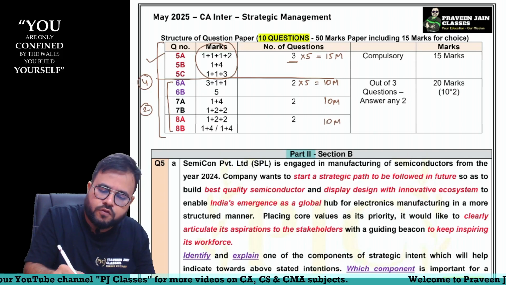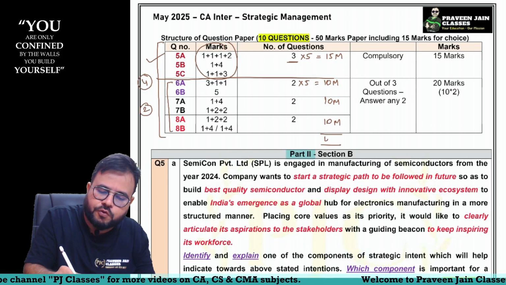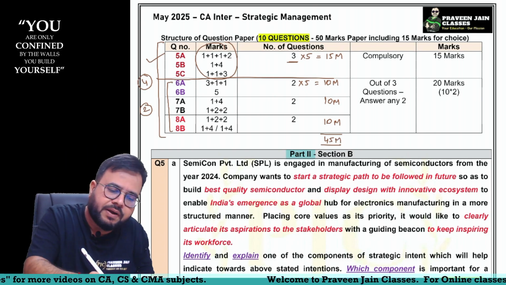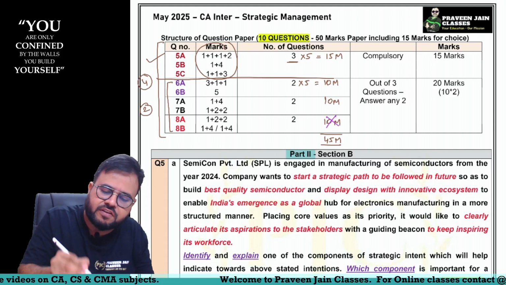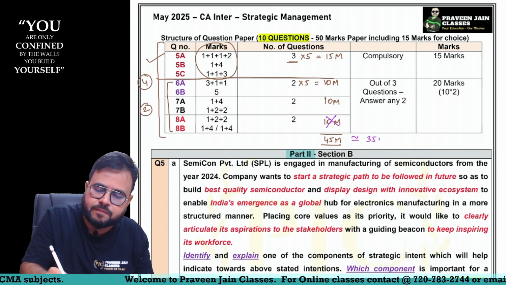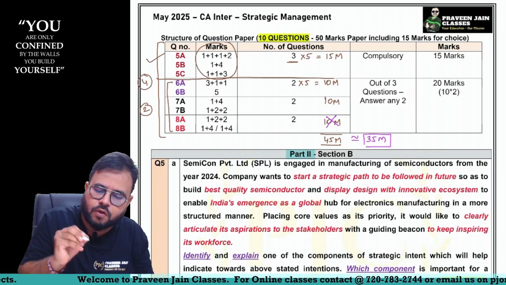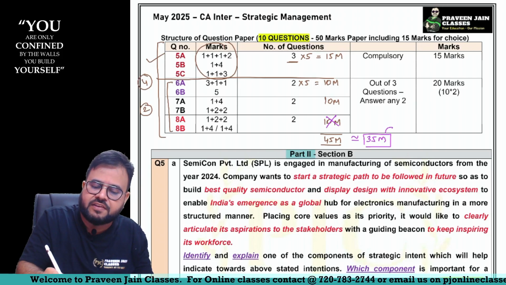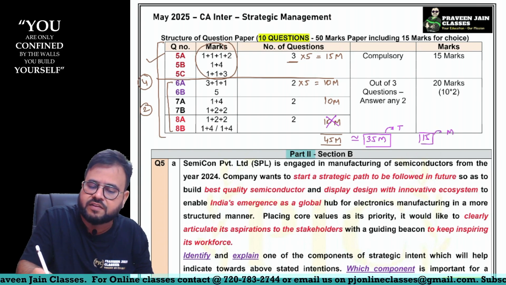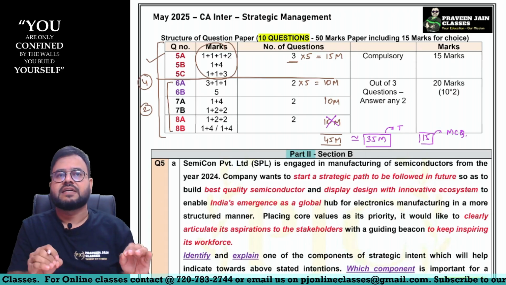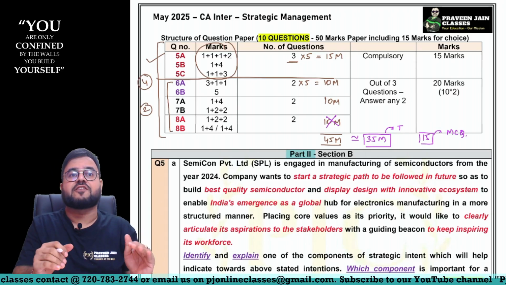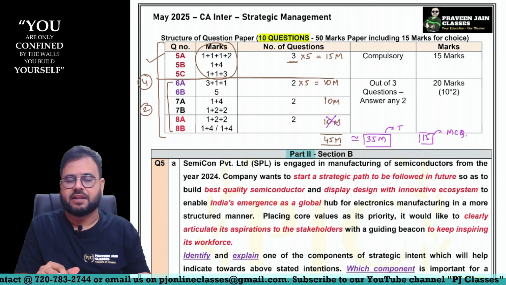Okay. So totally, if you ask me, sir, your question paper is for 45 marks. But in which you will be finding what, sir? One question for choice. So this is nothing but 35. Okay. So 35 marks is your theory, 15 marks is your MCQ. So that is how your paper is divided. Okay. So this was one small understanding with respect to how your exam paper pattern will be.